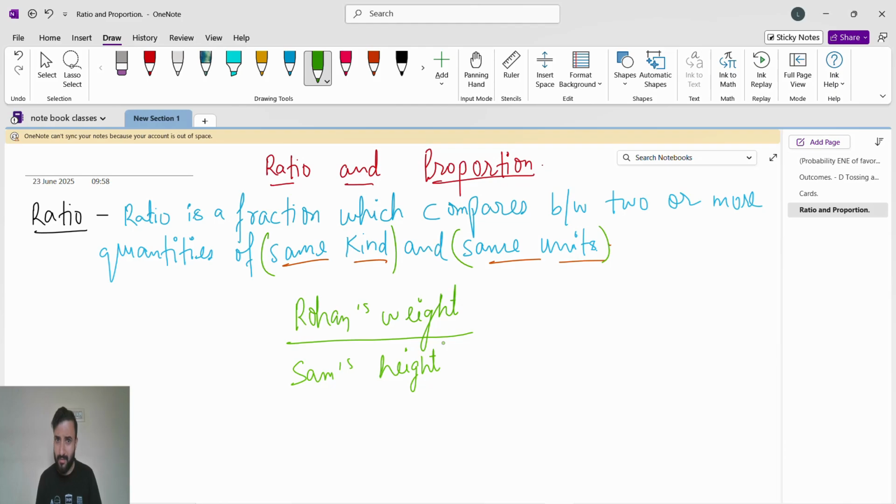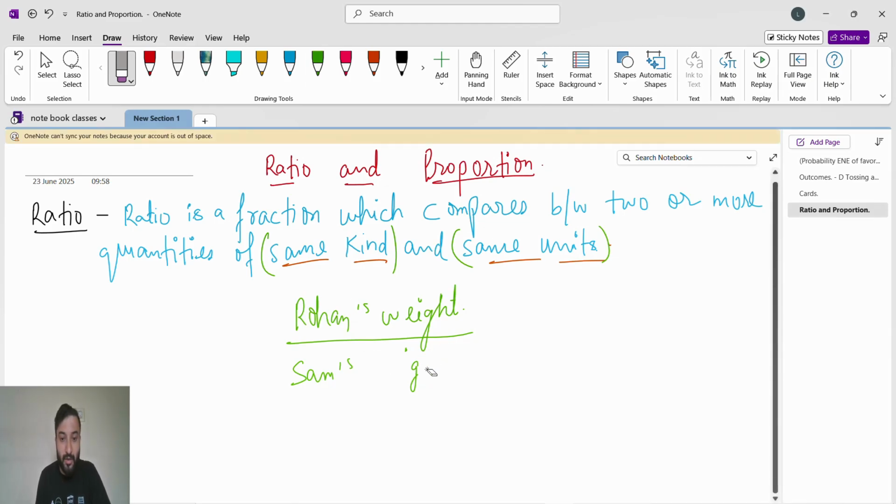Is it possible? No, it is not possible, right? So that's why same kind, it should be same. If you are taking Rohan's weight, then we have to take Sam's weight. If you compare marks with marks, or height with height, it is the same kind. Okay, so comparison will become very easy and very efficient.